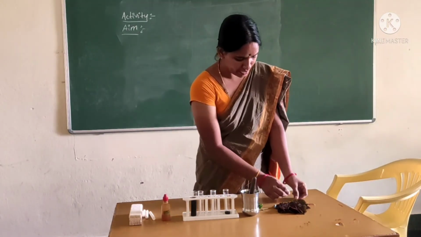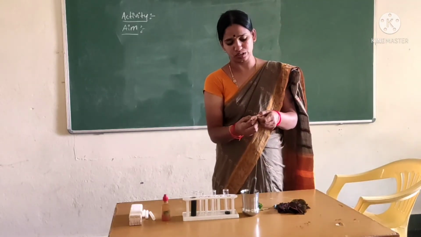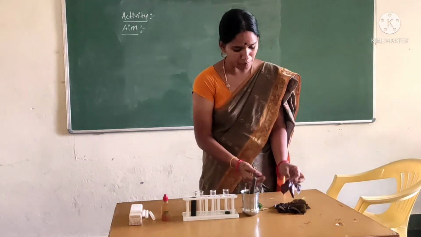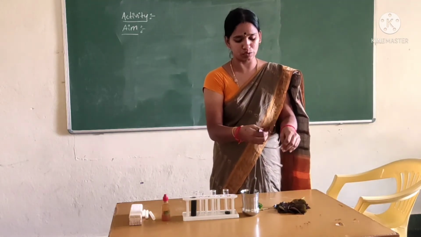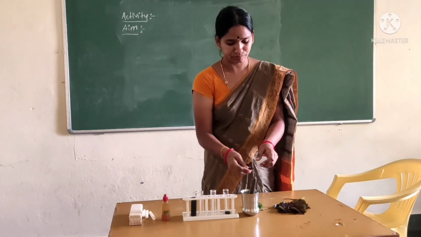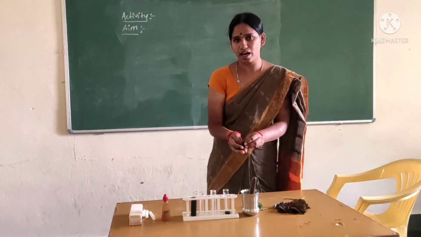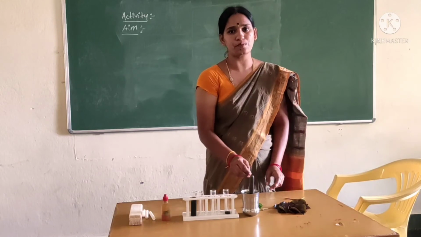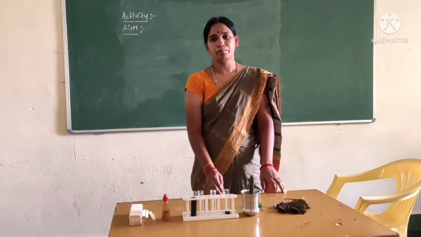Now take red color leaves and some brown color leaves and blend them. Add a few drops of water and blend.